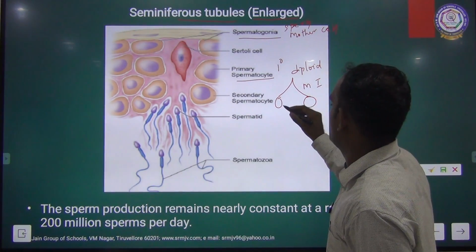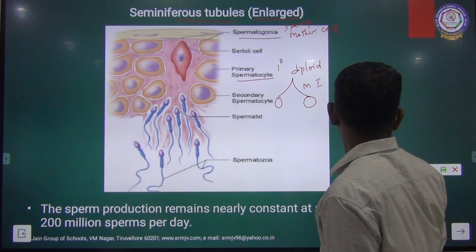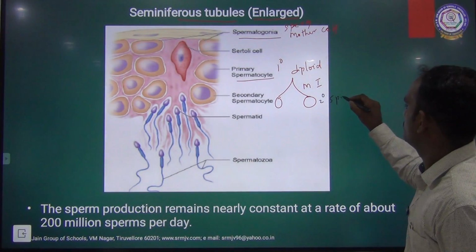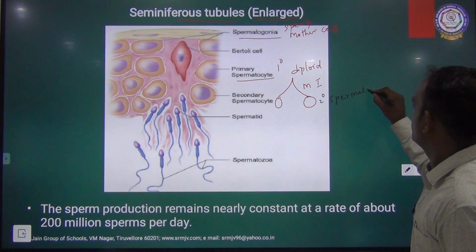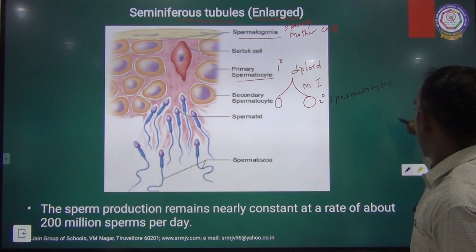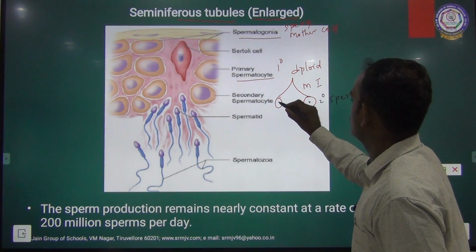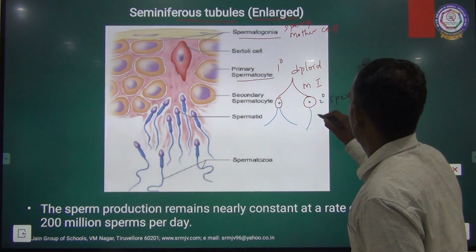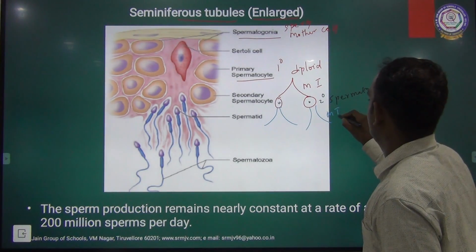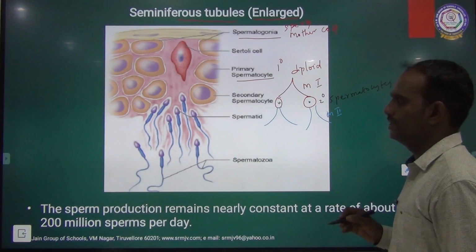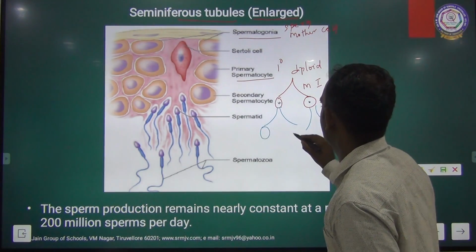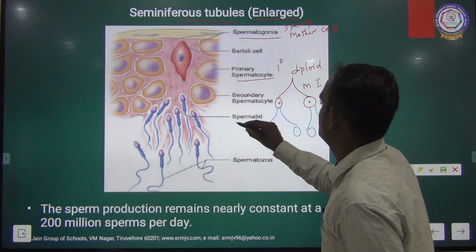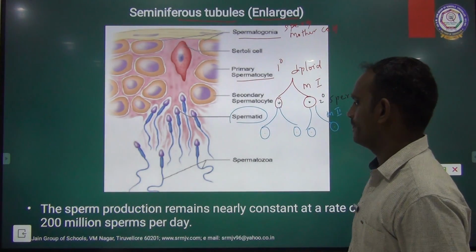These secondary spermatocytes again undergo meiotic cell division 2 to form spermatids.